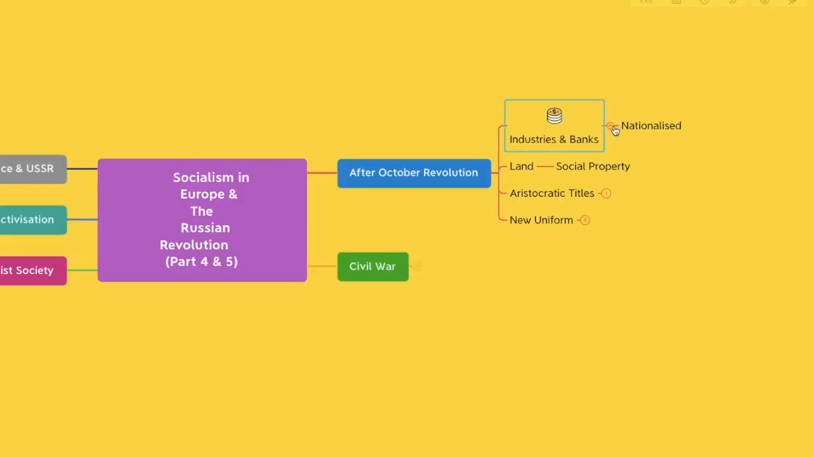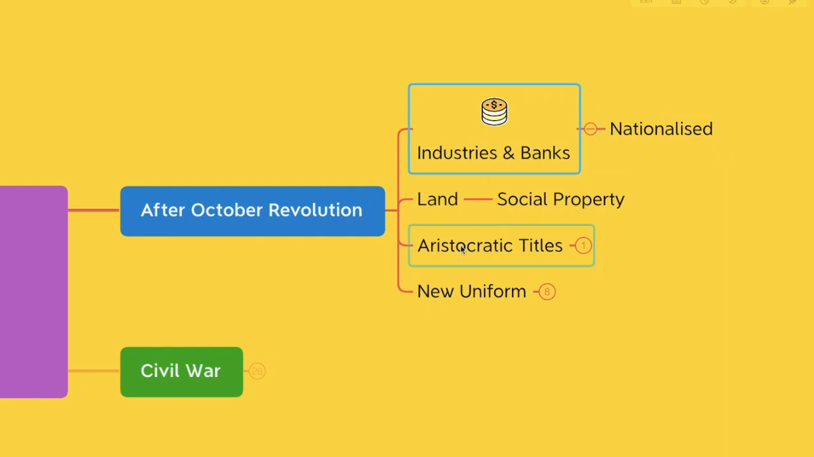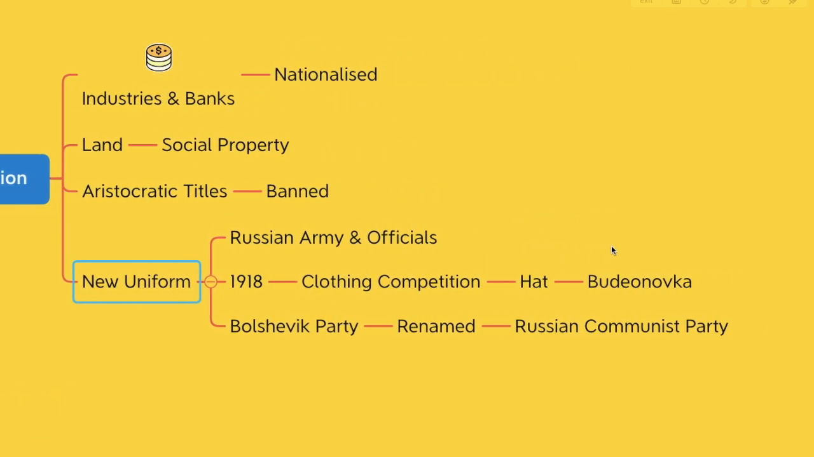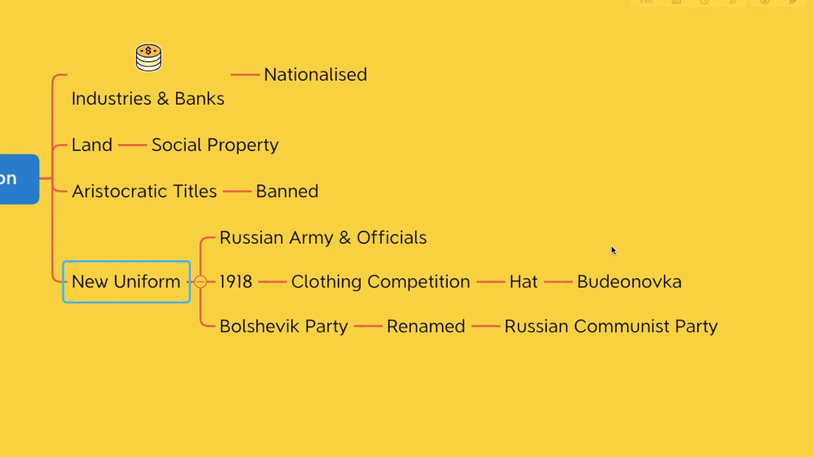So let's see what happened after the October Revolution. Industries and banks were nationalized. Land was declared as social property. Aristocratic titles were banned, and there was a new uniform for the Russian army and officials. In fact, in 1918, there was a clothing competition and a hat became very famous, and the hat was called Bidyonovka. And the Bolshevik Party was also renamed as the Russian Communist Party.